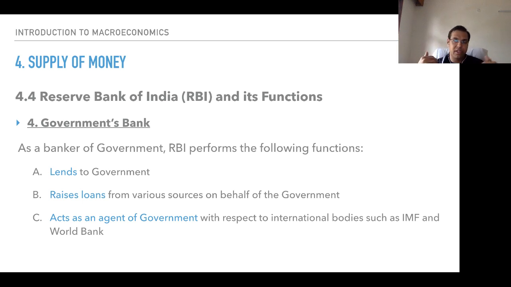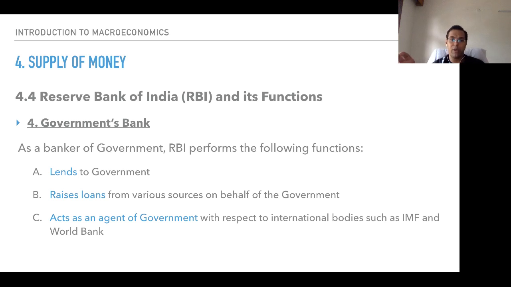If I get a check from someone, I give my account number, I deposit the check in the bank. It would come in my bank account. My credit cards, debit cards are linked to my bank account. So a bank branch is acting as a banker for me. Similarly, the Reserve Bank of India is acting as a banker to the government of India.